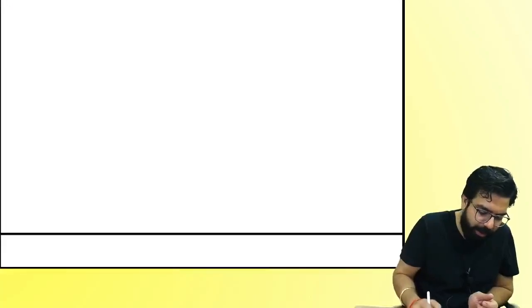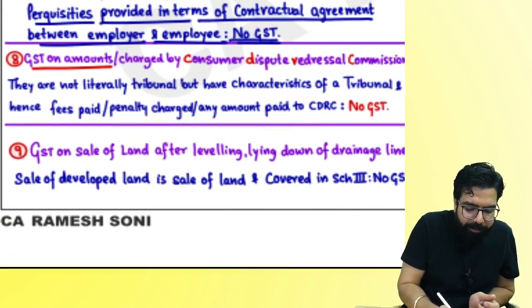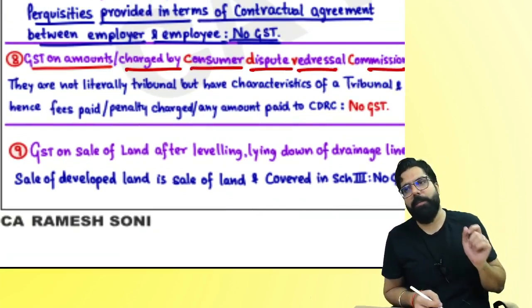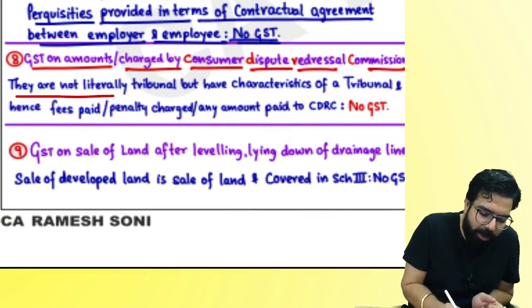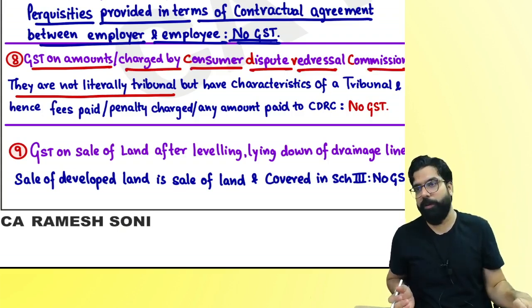You refer over here, the 8th circular which is there, that GST on amount charged by CDRC, Consumer Dispute Redressal Commission. The government went ahead and told they are not literally tribunal. Clarification. Detailed clarification is already there in your textbook.